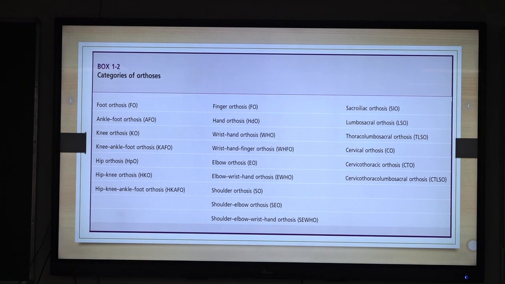ISO classification is very simple. I will focus only on hand or upper limb orthosis. That is, we will start from distal to proximal: finger orthosis, which is particular to the finger, then hand orthosis, then wrist hand orthosis, then hand finger orthosis, then elbow orthosis, likewise elbow wrist hand orthosis, and shoulder orthosis likewise.